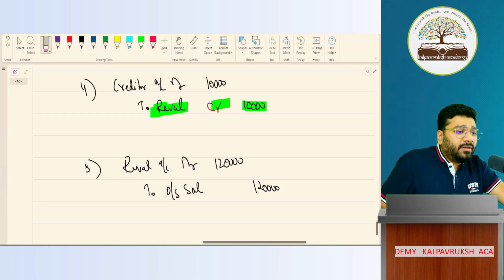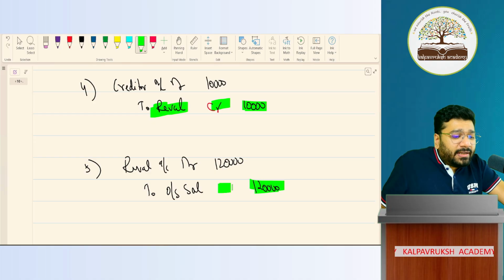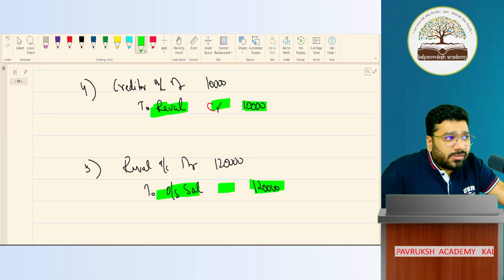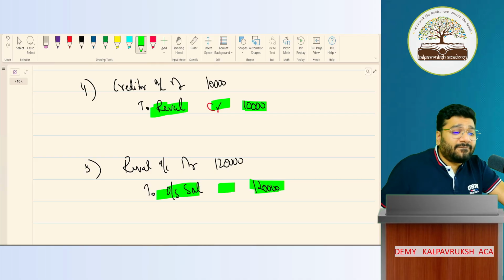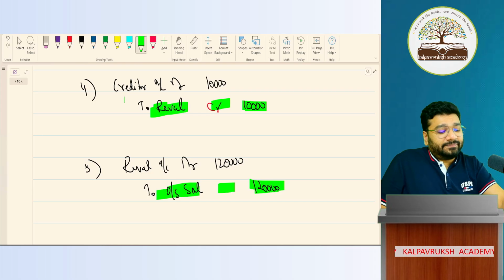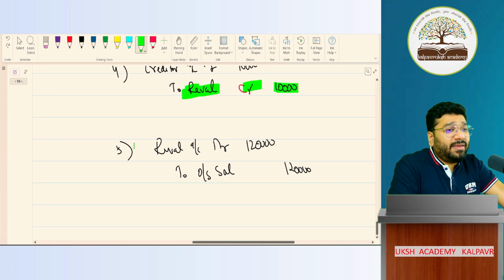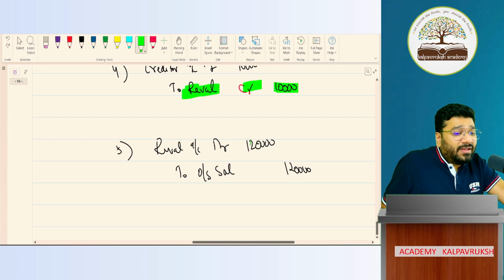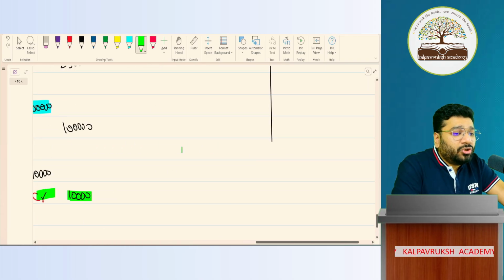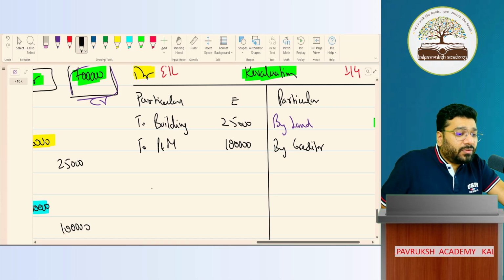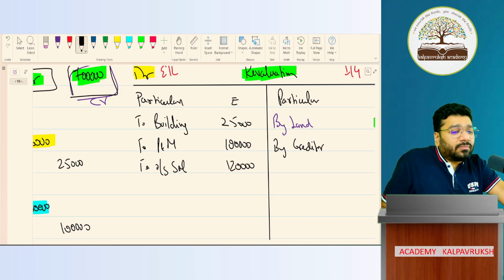Next, record 1,20,000 in the credit side of revaluation account. Record 120 in the credit side. Only those who are active, they're responding. Those who are sleeping, they accepted what I said. Record 120 in the debit side of reval account. Who's opposite partner? To outstanding salary. How much is it? 1,20,000.